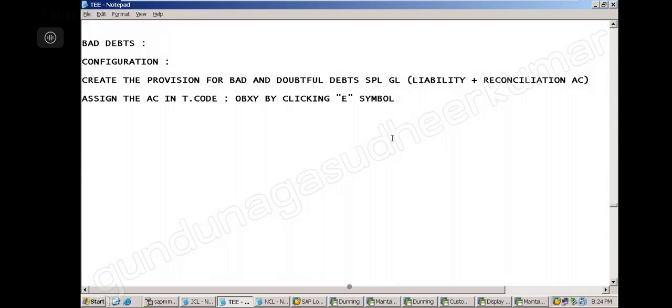We have a business, we have a company. They have some advances, special GL separately, and bad debt separately. Do you want to mix them? No, right? So now let us create this account. Create the account and assign the account.